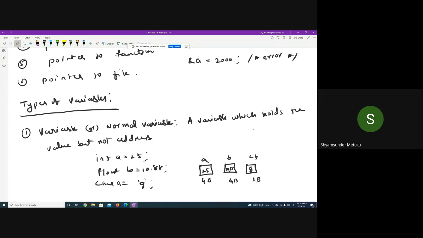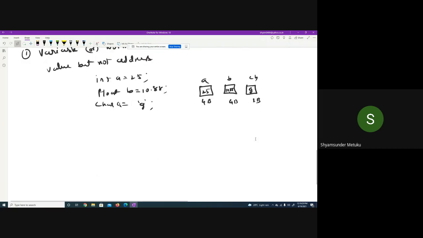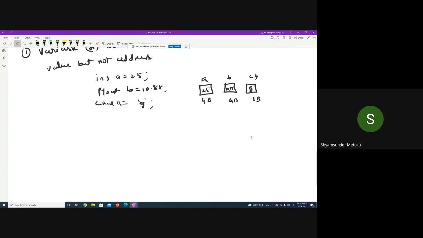They hold only values. Is it clear? a, b, and ch are variables which hold only the data, whatever you type. Suppose I'm trying to declare int a, int p, where p = &a.